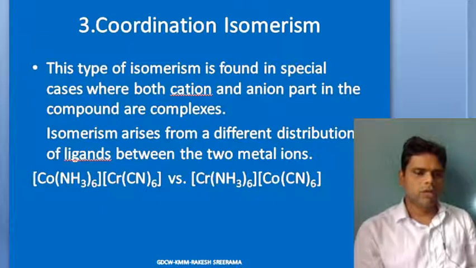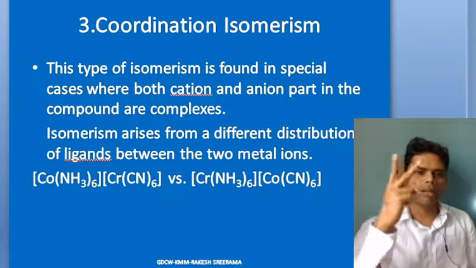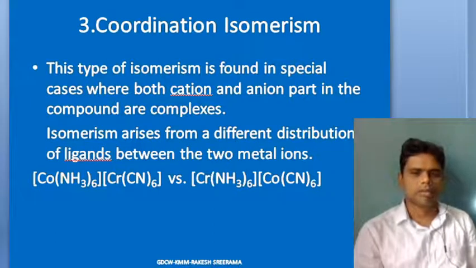Third one is coordination isomerism. Coordination isomerism arises when there is a complex cation and a complex anion, both present. If your counter ions are also a complex, whatever counter ions we usually write as Cl minus, Br minus, instead of that you can choose to write one of the complex anion or complex cation, based on the charge on the complex ion.